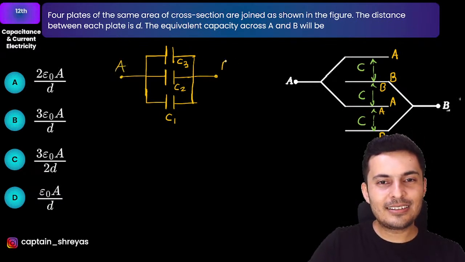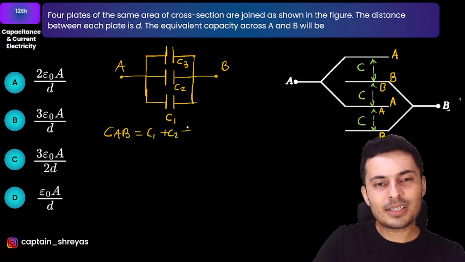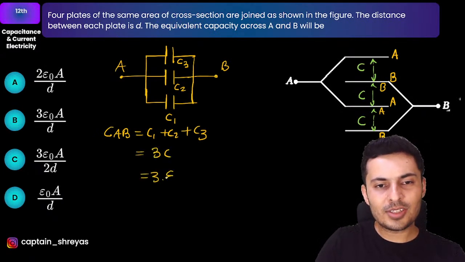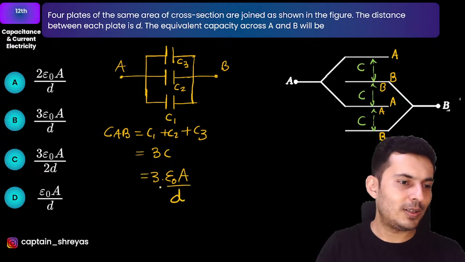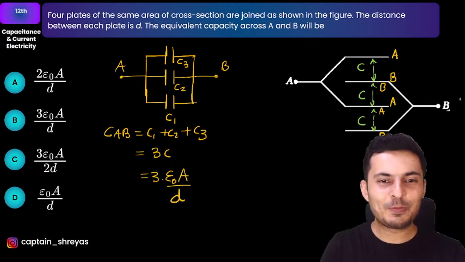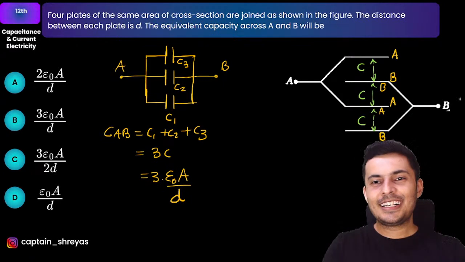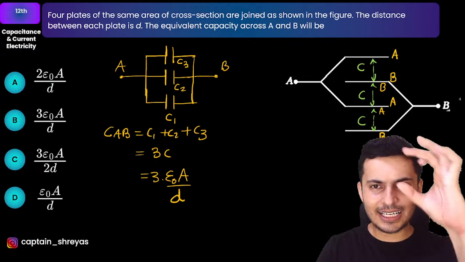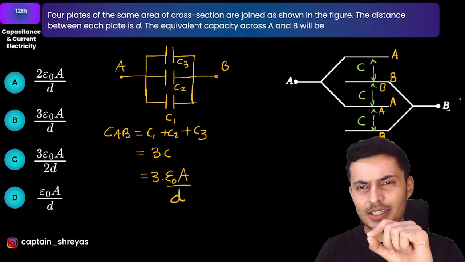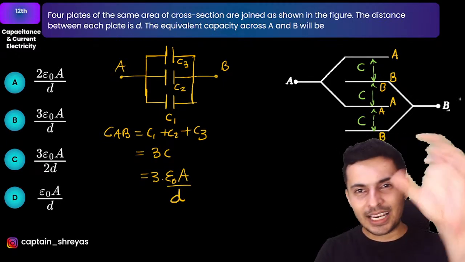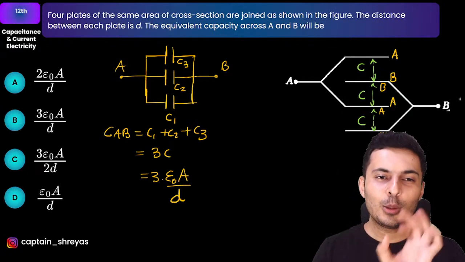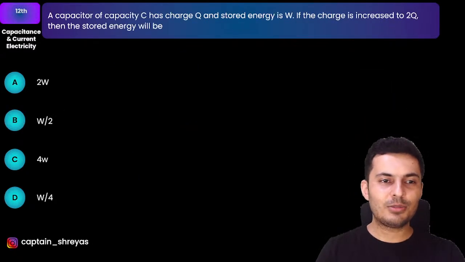So that's it. These 3 are in parallel. So C between A and B will be C1 plus C2 plus C3. In this case, all of them are equal, so it is 3C. So it is 3 times epsilon naught A by D. That's all. There you go. Awesome. Okay. So whenever you see such things, try to think: are there any capacitors that I can see? Are they connected between some points? Oh, are the potentials same? Can I redraw the circuit? Are these capacitors just in a hidden manner? So you will be able to get the answer, which is option B in this case.